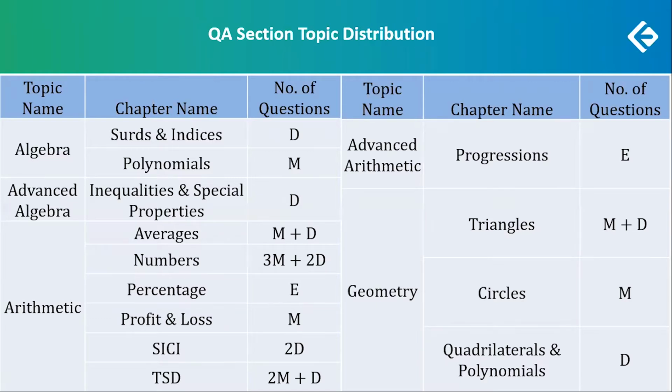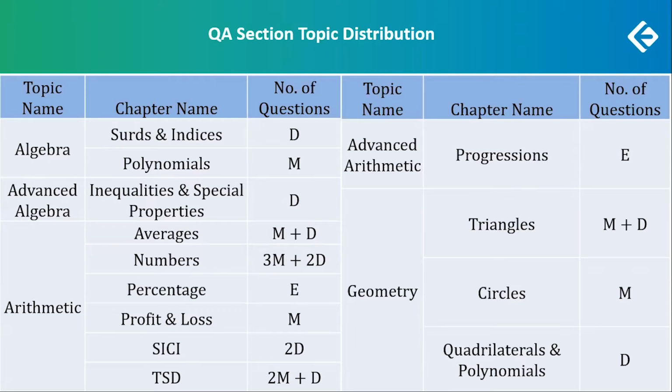Profit and loss, 1 moderate question. Simple interest, compound interest, 2 difficult ones. Time, speed, distance had 3 questions, 2 moderate and 1 difficult one. Advanced arithmetic had 1 question on progressions, which was easy.